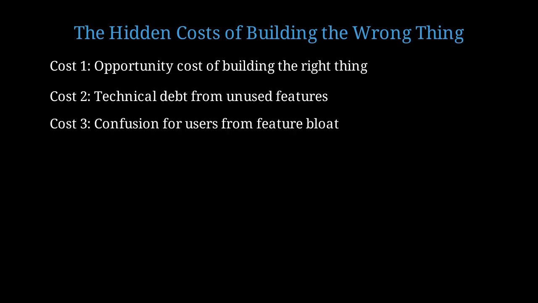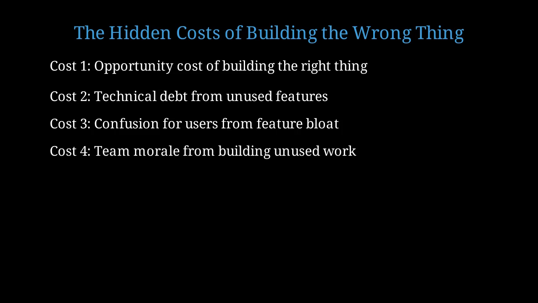Third is user confusion. Feature bloat makes products harder to use and understand. More features often means worse user experience. Fourth is team morale. Nothing demotivates a team faster than seeing months of work go unused because nobody validated the idea first.